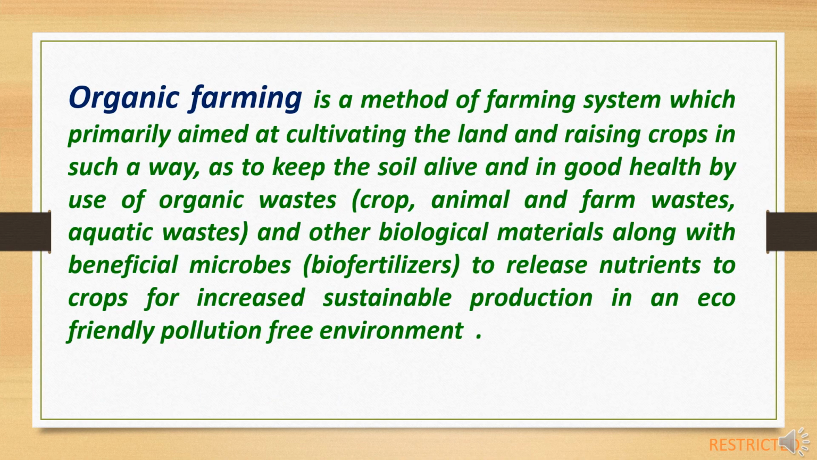Now organic farming. Organic farming is a method of farming system which is primarily aimed at cultivating the land and raising crops in such a way as to keep soil alive and in good health, by use of organic waste like animal and farm waste and aquatic waste and other biological materials, along with beneficial microorganisms like biofertilizers, to release nutrients to crops for increased sustainable production in an eco-friendly, pollution-free environment. So organic farming is very important as far as environment pollution is concerned.